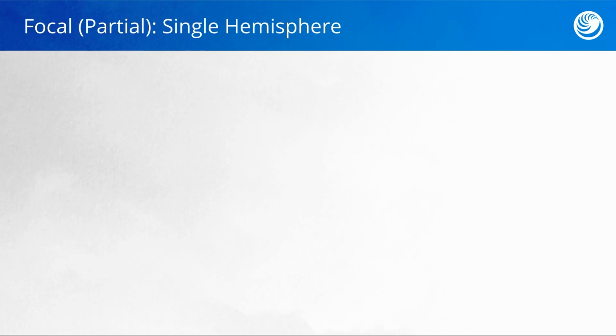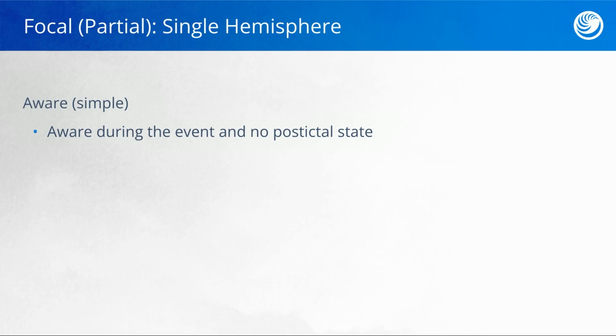Now, let's talk about focal or partial seizures. These types of seizures are only going to involve a single hemisphere of the brain, as opposed to both hemispheres. The first type of focal or partial seizure is a focal awareness seizure. This means that the client maintains awareness during the seizure activity and there is no post-ictal state.